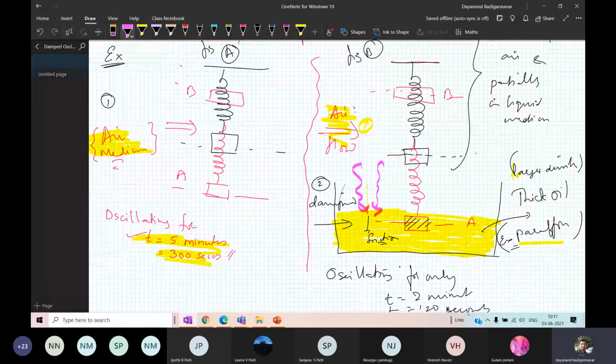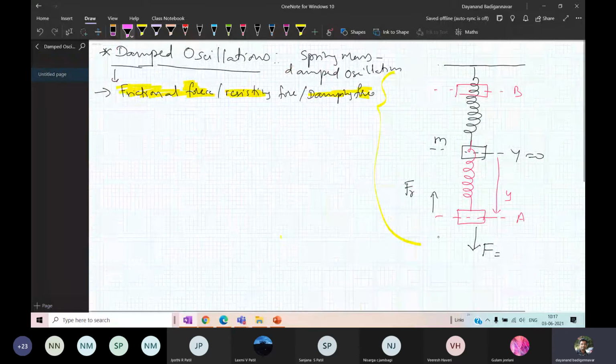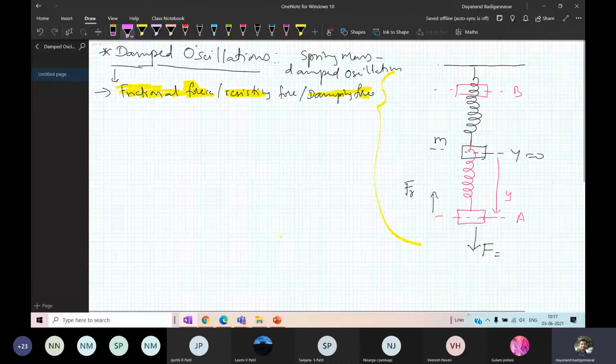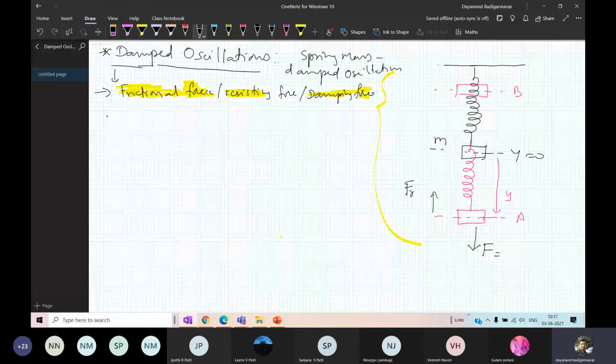I can only tell that there is a damping or frictional force. Keep in mind the frictional force or the damping force. Very important.